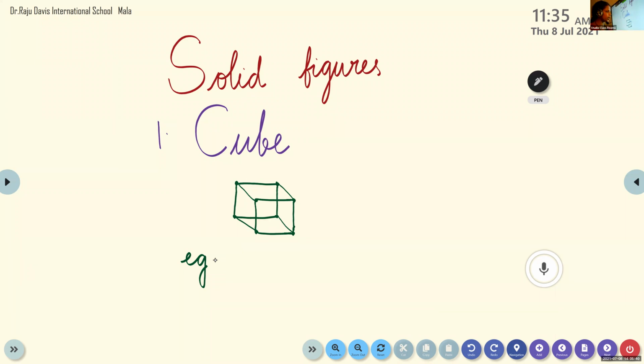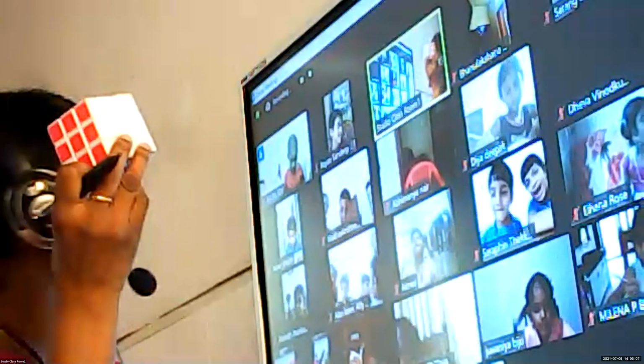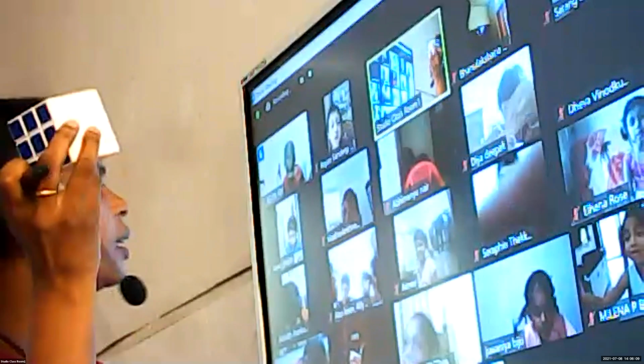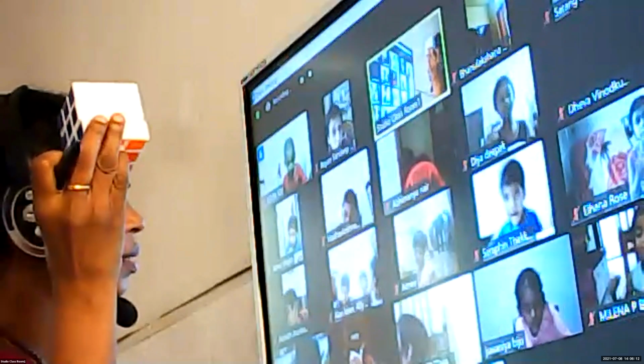Giovanni, tell me one object having the shape of a cube. Just now we saw 2, 3 objects having the shape of a cube. Tell me one name, Giovanni. That is spelling, C-U-B-E. Can you name one object? See, Giovanni, what is this? Name the object.